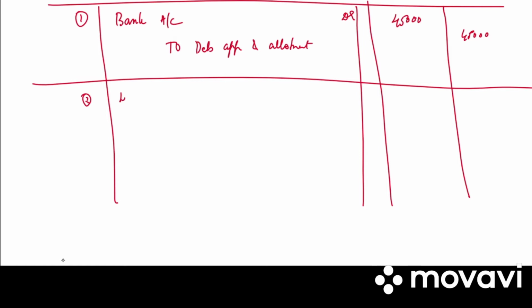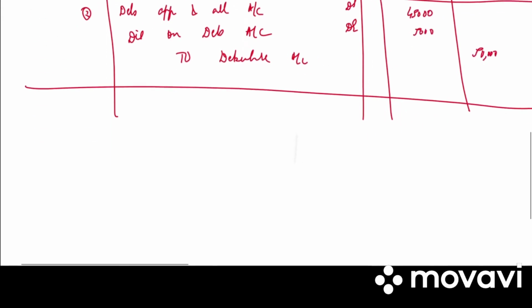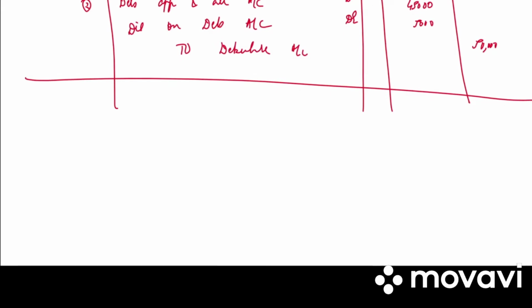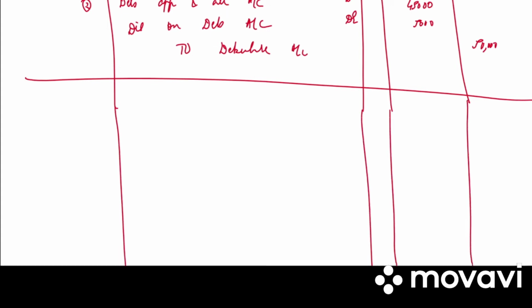Next, second entry, debenture application and allotment account debited, discount on debentures account debited to debentures account. So debenture application is 45,000, actual was 50,000, so 5,000 is the discount. Write the narration, transfer of application money to debenture account issued at 10% discount.